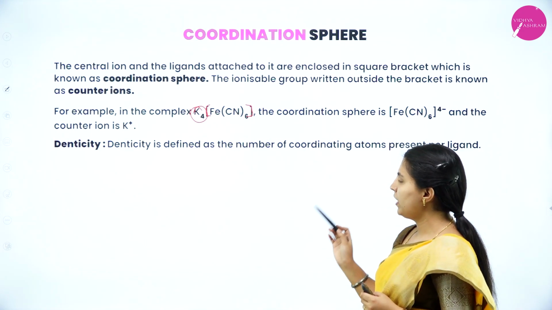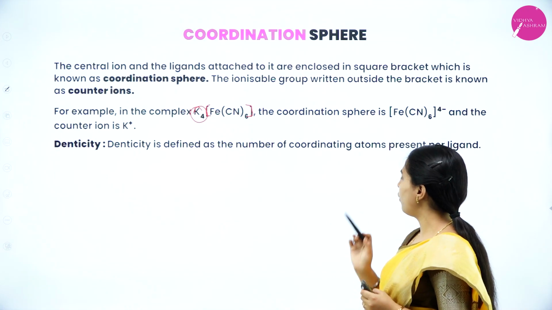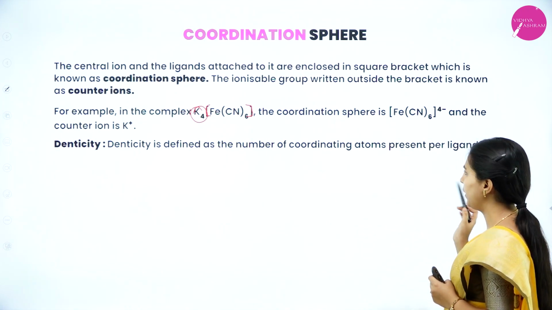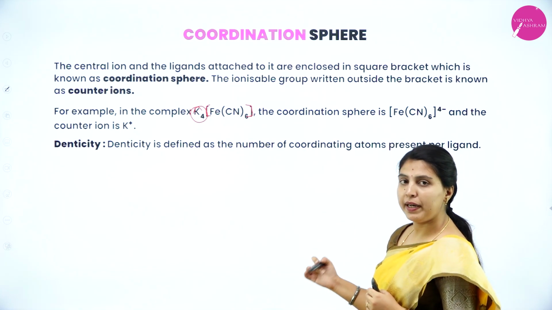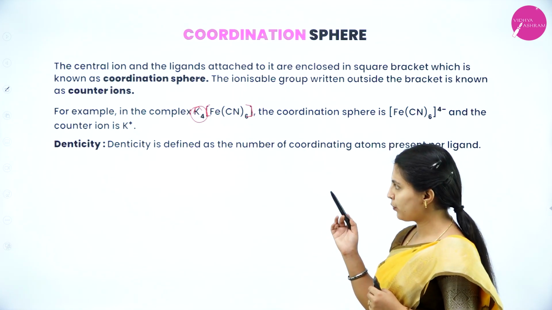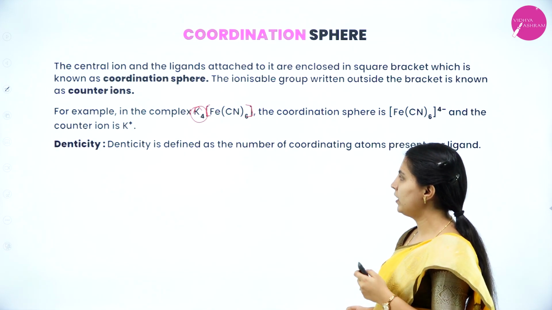Next, denticity. Denticity is defined as the number of coordinating atoms present per ligand. The number of coordinating atoms per ligand, however many are present, that much will be considered as denticity.